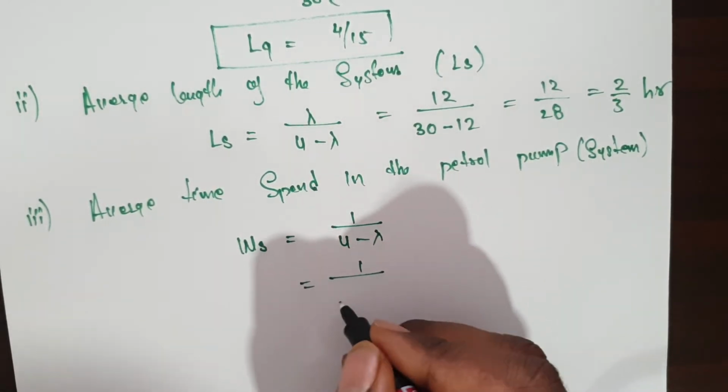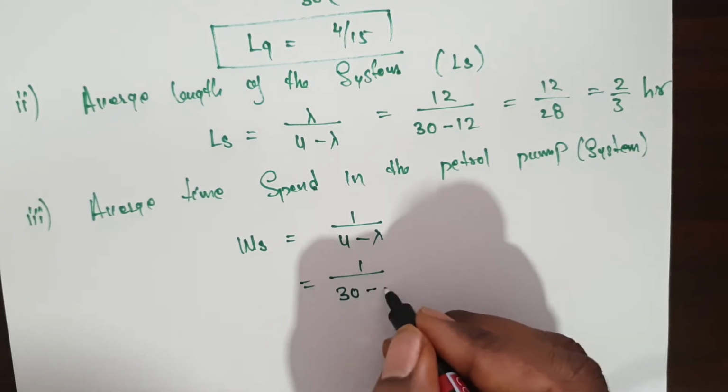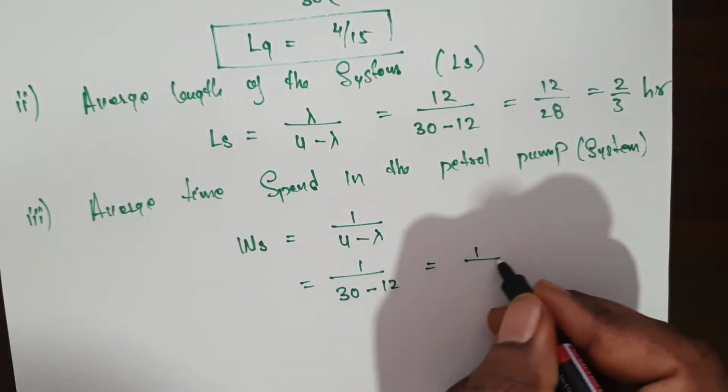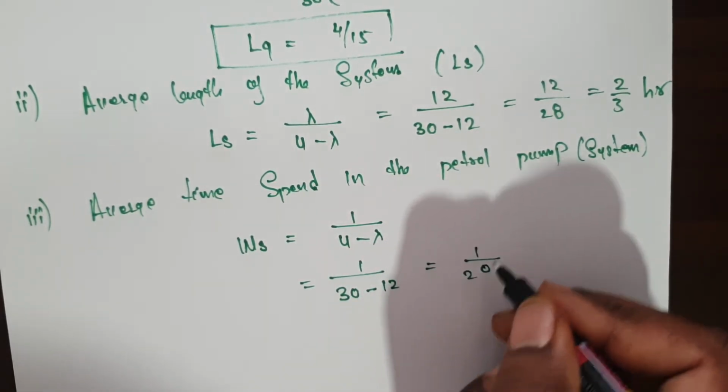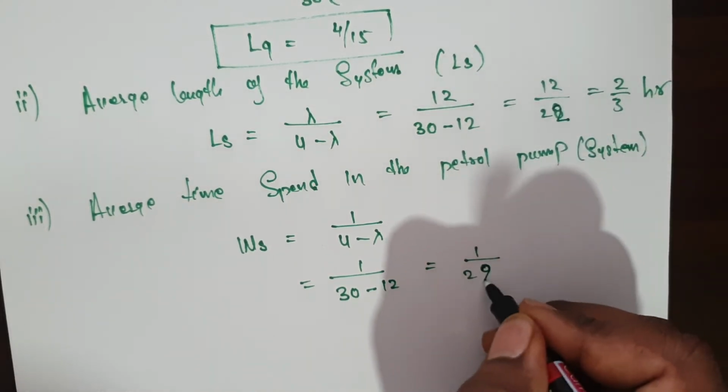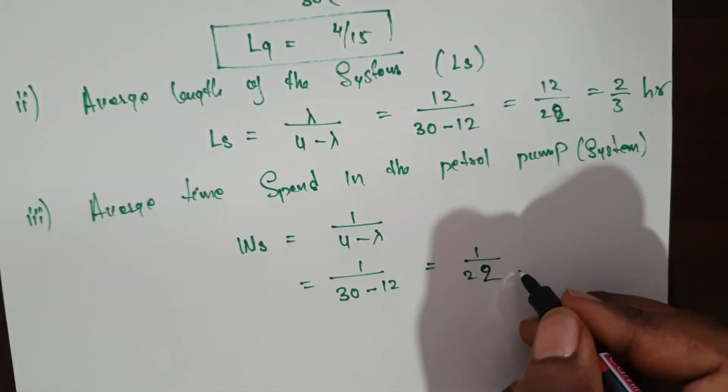That is 1 by mu value, which is 30, minus lambda value, which is 12. So 1 by how much do you get here? 22. This is the value, so 1 by 22.